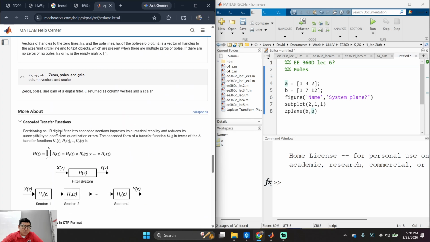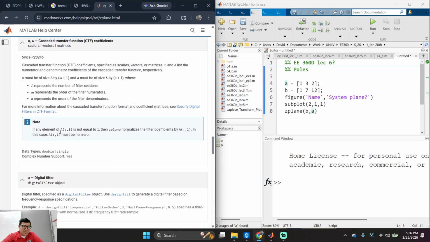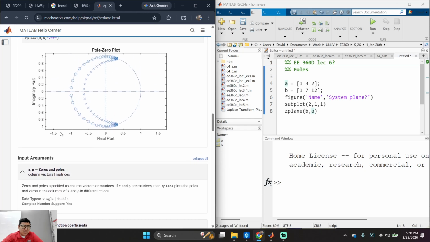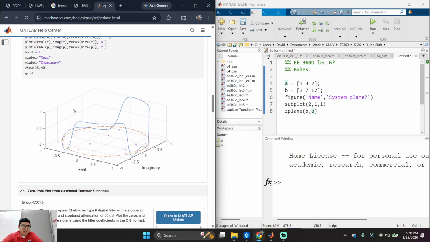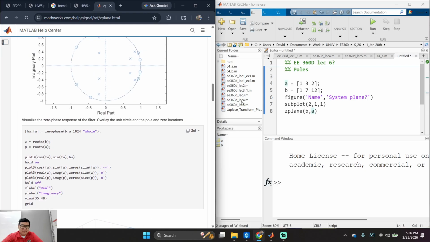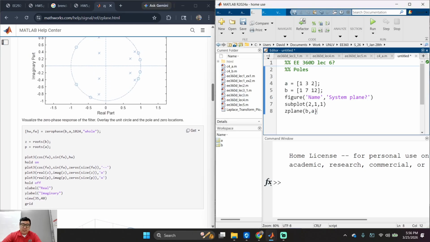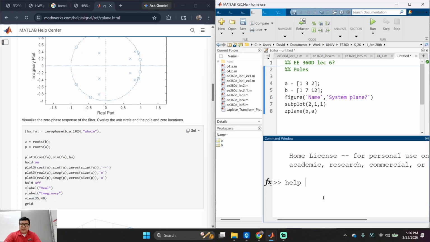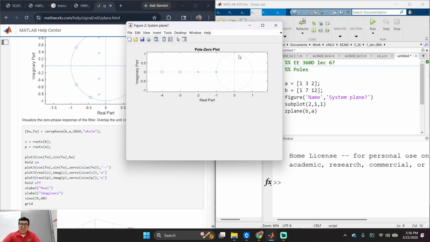Axis. What other parameters can I change? It's not telling me if I can change colors. Let me see if I can change attributes. No worries, I'm wasting too much time.